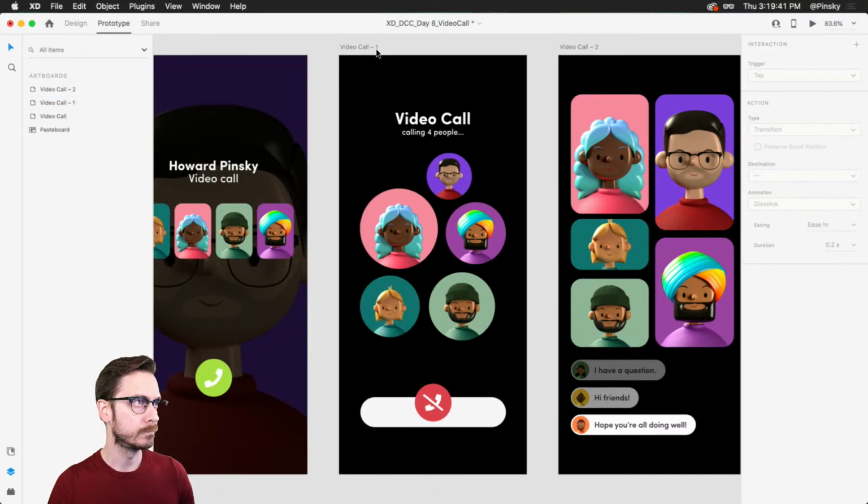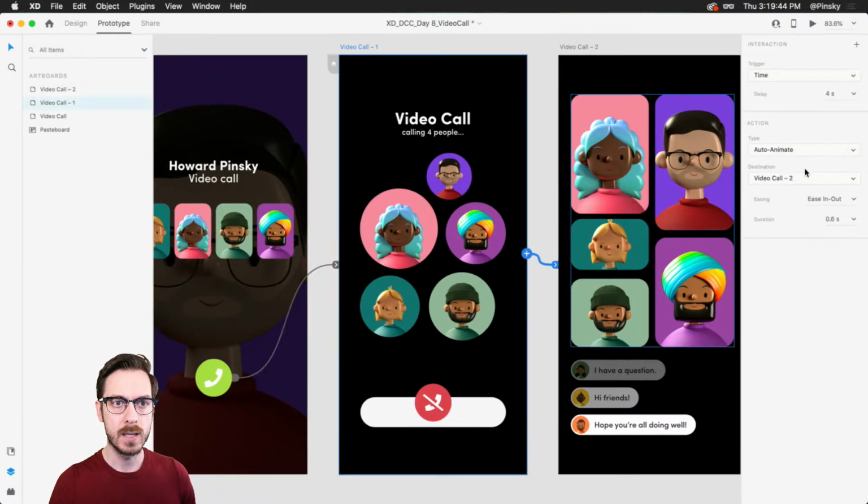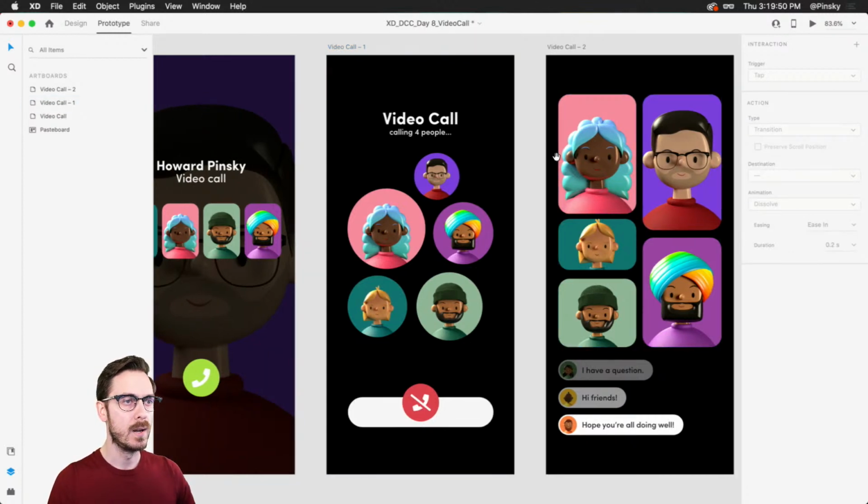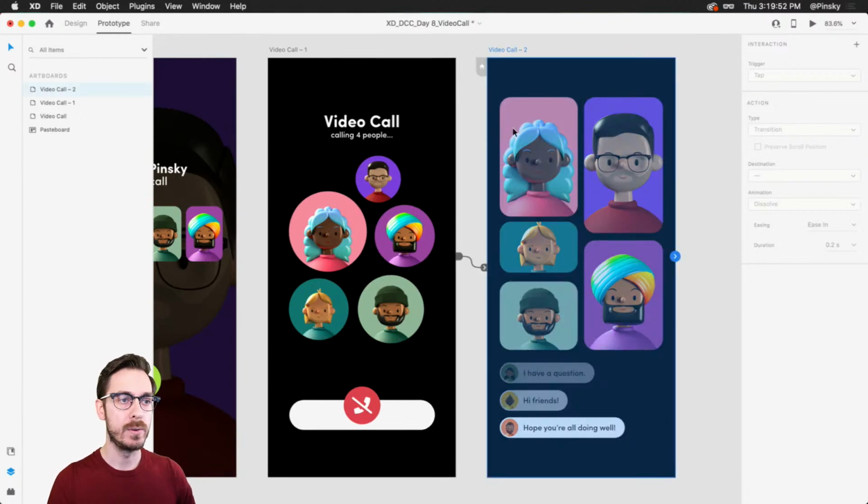And let's see. That looks pretty good. Yep, digging that. Auto animate, ease in and out, 0.6 seconds. That could probably work as well, right? All right, and then finally, on this screen here, when the call actually initiates, we want one more audio playback.